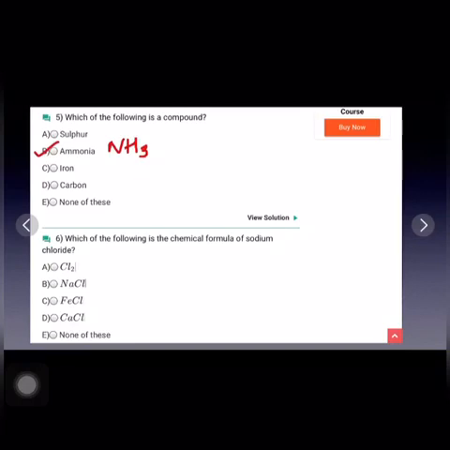Next, question number 6. Which of the following is the chemical formula for sodium chloride? So this is the simple one, NaCl. B part is the correct answer.